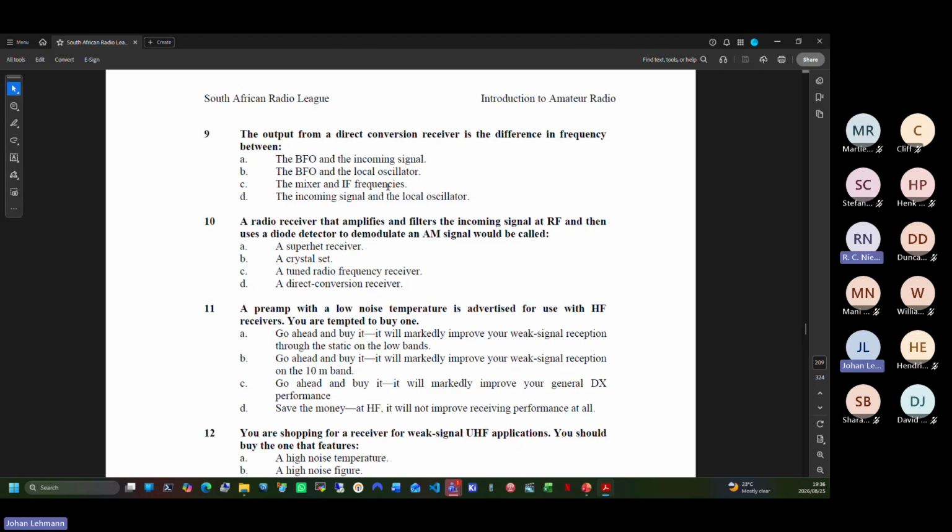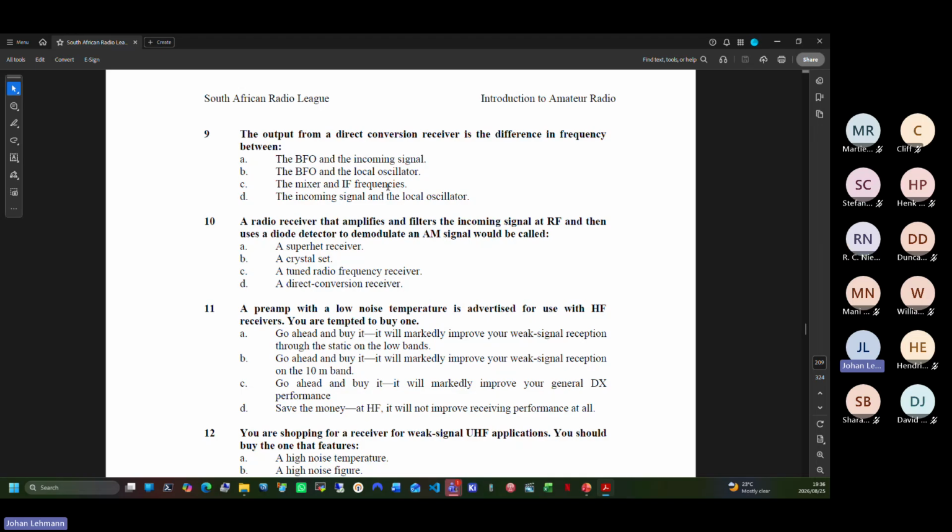Now, what did we say for a direct conversion receiver? We said it converts the received signal directly to baseband, to audio. So I've got a local oscillator and a mixer. The output is the difference in frequency between the incoming signal and the local oscillator.